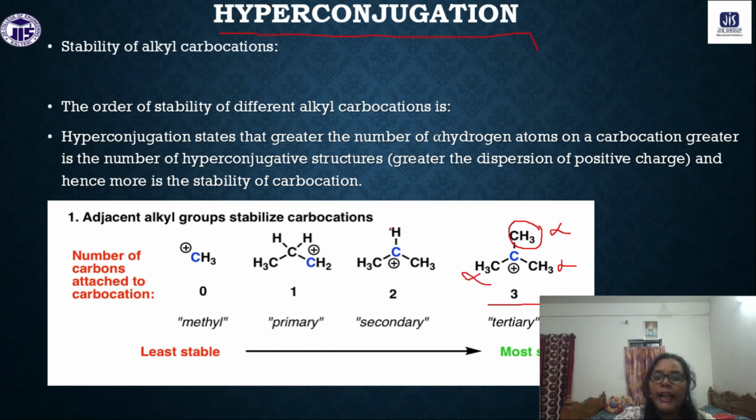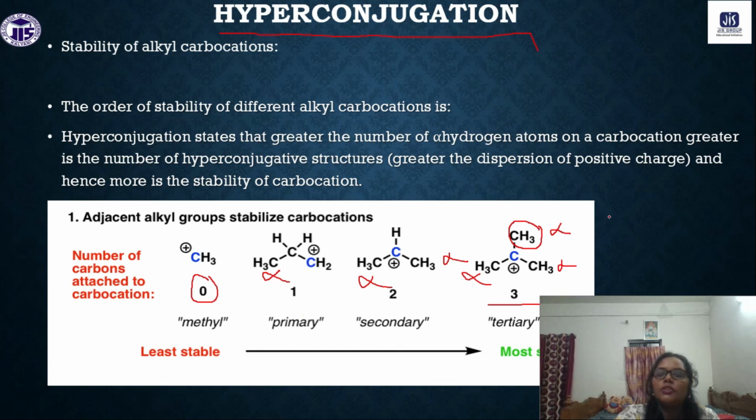For the 2-degree we have 6 alpha hydrogens, for the 1-degree or primary carbocation we have only 3 alpha hydrogens, and for the methyl carbocation we have 0.